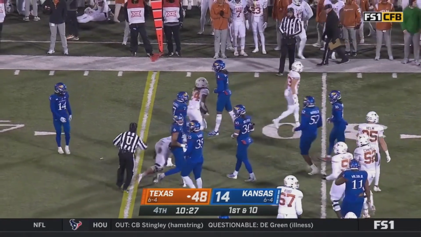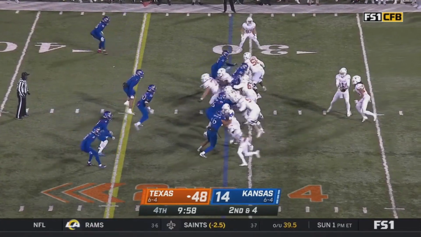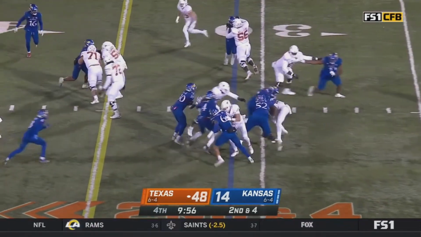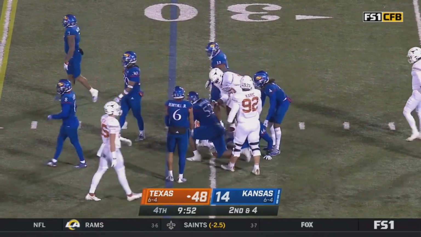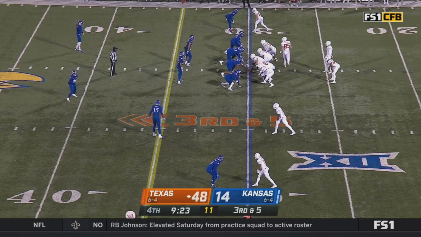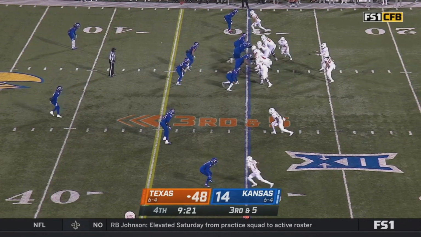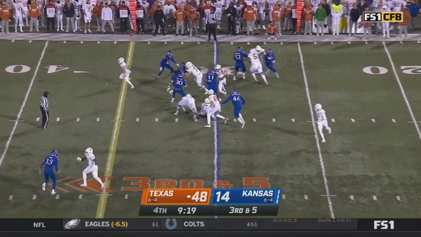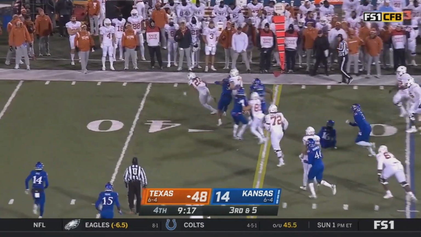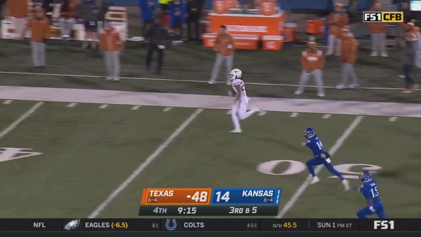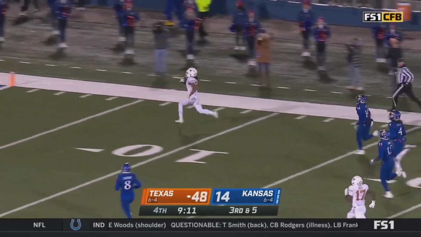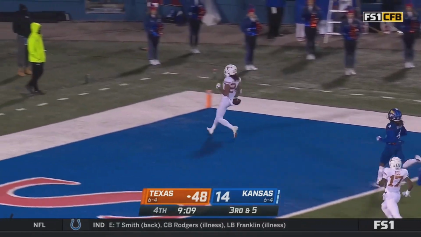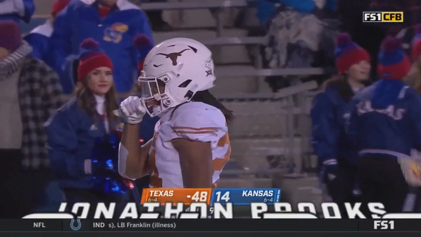Brooks, who scored on the last. Attack Kansas's weakness, and that's running the football. Keep with the game plan. Brooks is wrapped up at the 30 and loses 1. 3rd and 5. Handoff, Brooks turns on the speed, 1st down and more, and you can kiss him goodbye. Jonathan Brooks, 70 yards, touchdown, Texas.